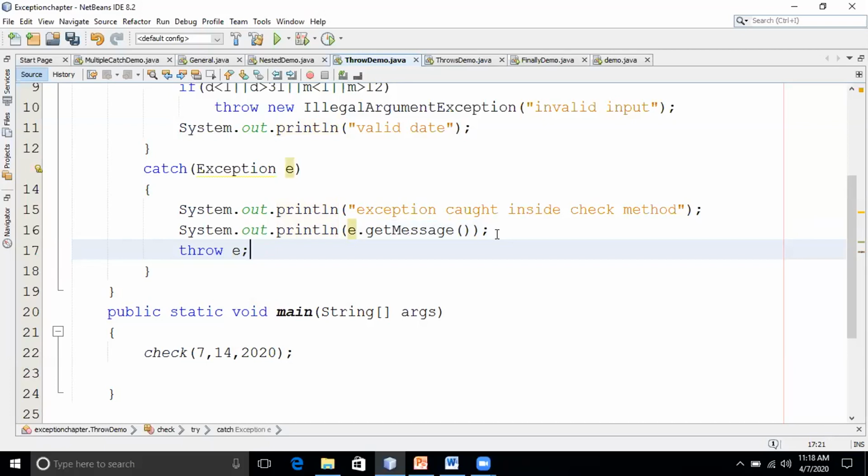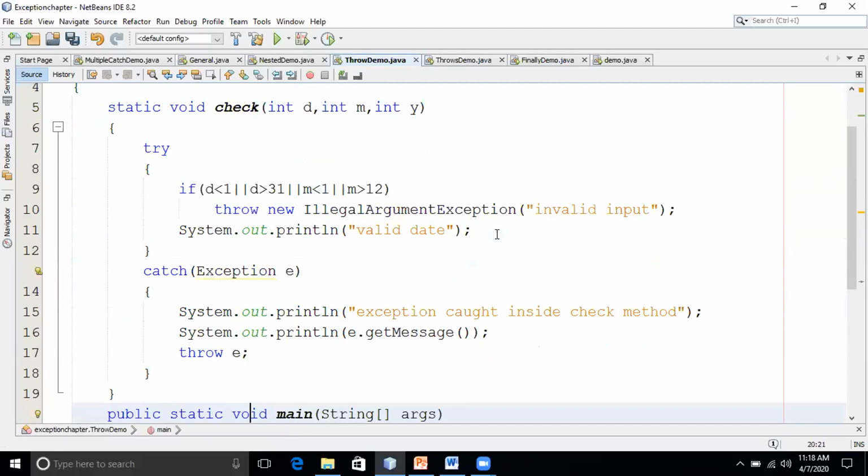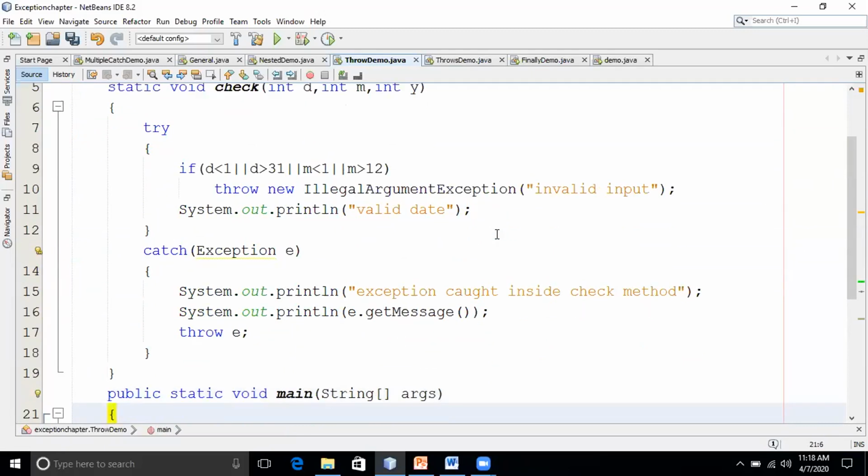So if I throw this, now what happens? Please relate with the nested try. Now when I'm throwing it, do you have a catch handler for this? I'm throwing this. If you don't, now this method is throwing the exception to the caller.